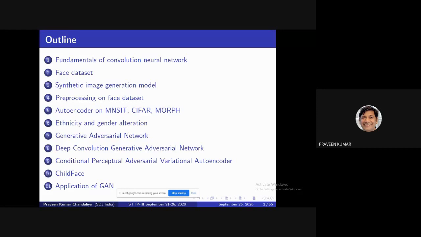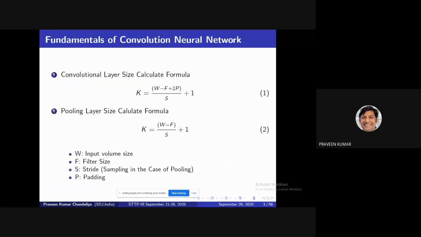That means where you apply this generative adversarial network, or where you develop your project, or where you do research in particular areas. The fundamentals of convolutional networks, you are all familiar with. The convolutions, how to calculate the size of a convolution layer. The convolution has four main parameters.